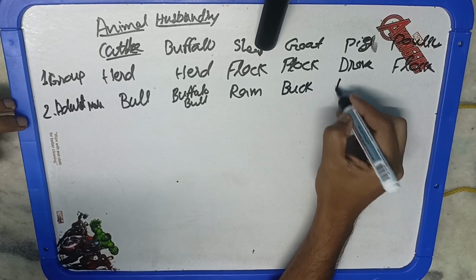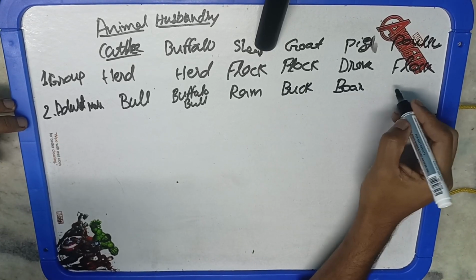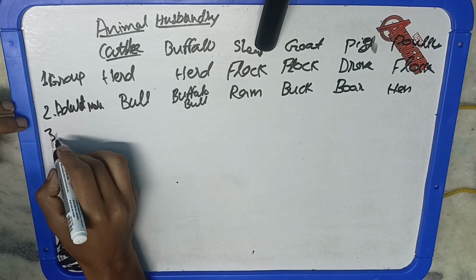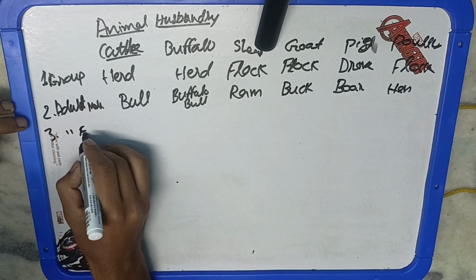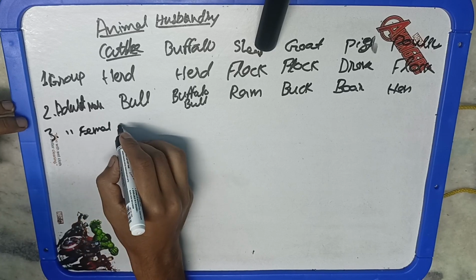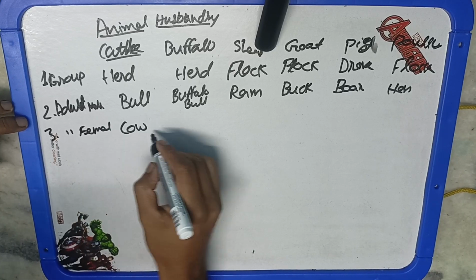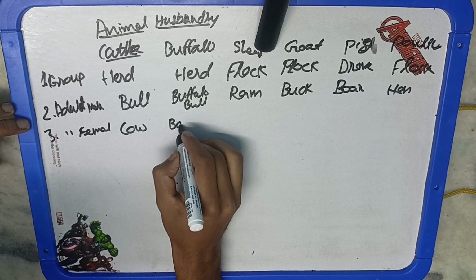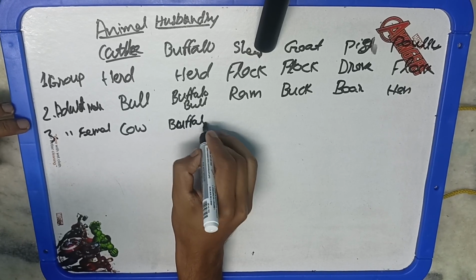For the young female, for cattle it is heifer calf. For buffalo it is buffalo heifer calf. For sheep it is ewe lamb, and similarly for goat it is goatling. For the newborn, again it is calf, buffalo calf. For the sheep it is lamb, and for the goat it is kid.